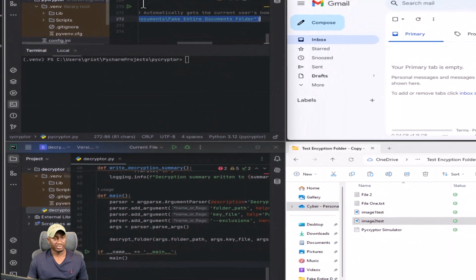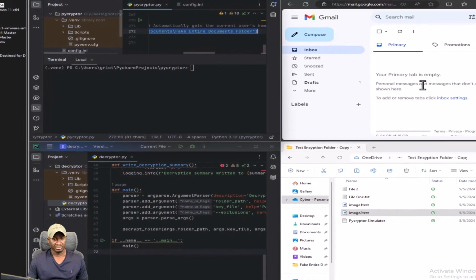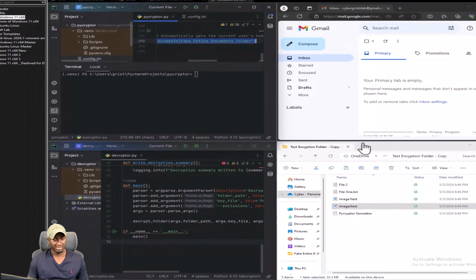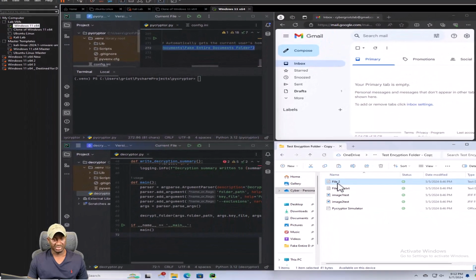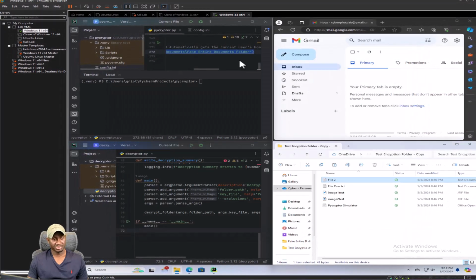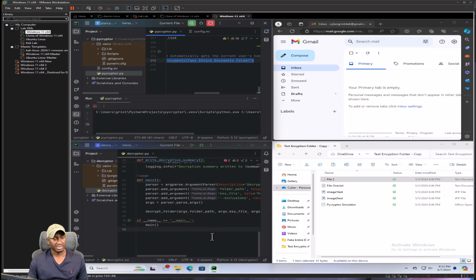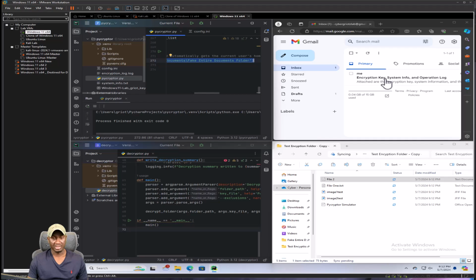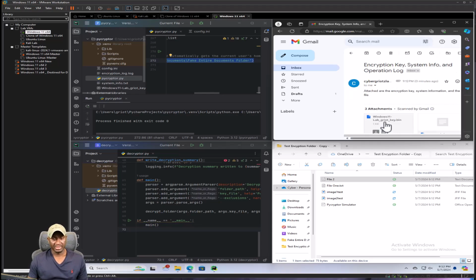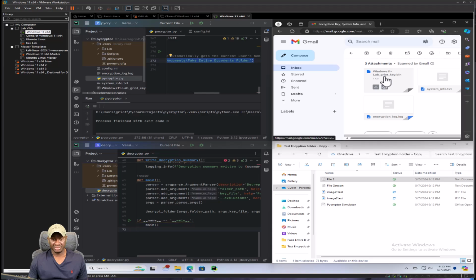As I mentioned, we run this, we should see our email update with some files, and we should see these things turn to pretty much gibberish. So let's go ahead and run this. Let's go. So run, it's running. You can see here, boom, our email updated. There you go. We see an encryption key, system info, and operation log. We open that up. There should be three files as I mentioned. There's the key file, there's a system info file.